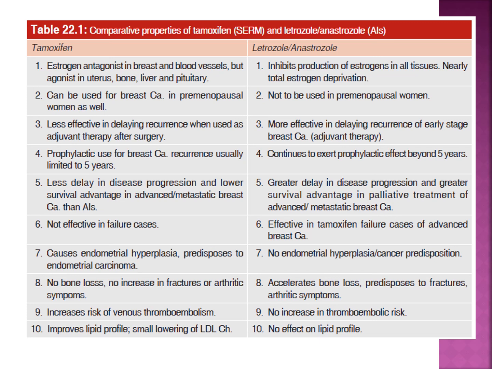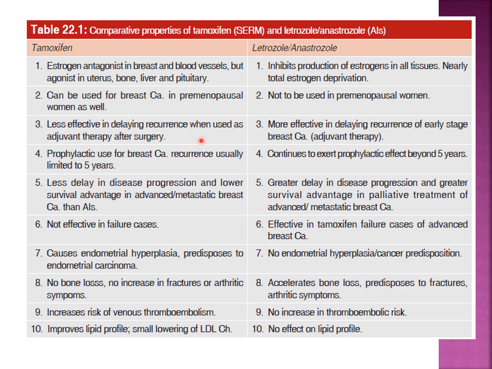This is the one table which is also given in your textbook, showing the differences between tamoxifen and letrozole. Both are useful in breast carcinoma, but there are certain differences. Tamoxifen is an estrogen antagonist in breast and blood vessels, but an agonist in uterus, bone, liver. While letrozole and anastrozole are antagonistic at all sites. Tamoxifen is useful for breast carcinoma in premenopausal as well as postmenopausal women, but letrozole is not useful for premenopausal, only useful for postmenopausal.